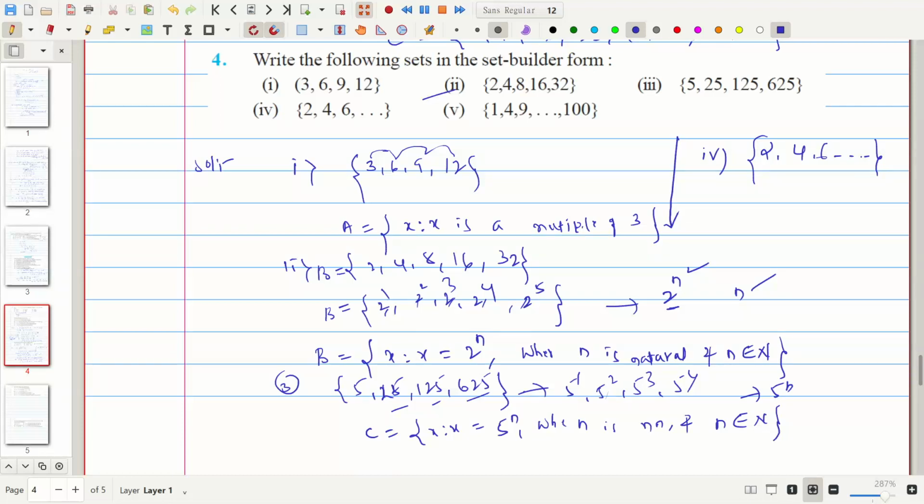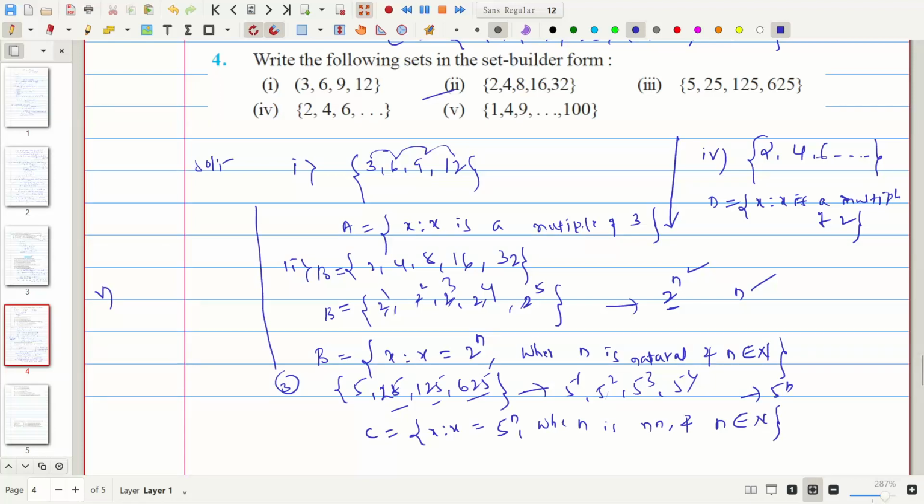Then we can write here x is equal to x such that x is a multiple of 2.